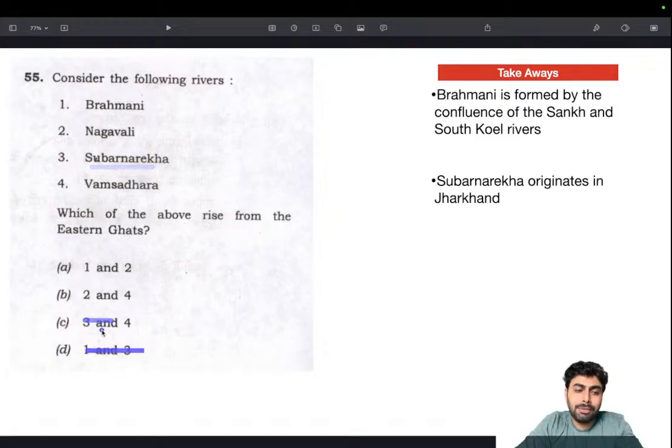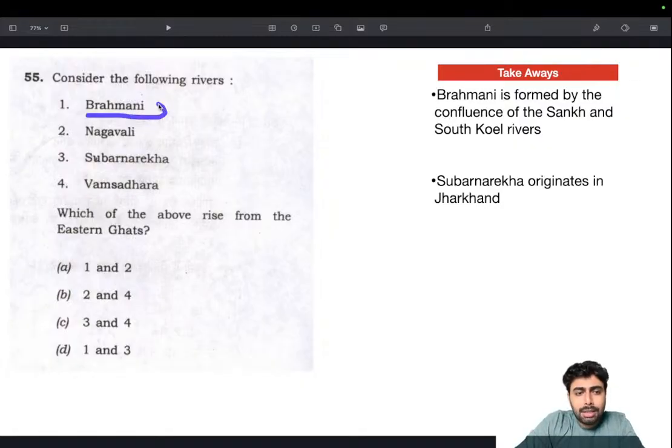Eliminating Subarnarekha left me with only two options, meaning that Nagavalli is right, and I have to choose between Brahmani or Vamshadhara. Here also I knew one more thing, that Brahmani is actually a confluence of two other rivers. So there is a good chance that it doesn't necessarily originate from the Eastern Ghats. This knowledge comes from Bhitarkanika mangroves and Gahirmatha sanctuary. These are the things that we often come across in Ramsar sites, olive ridley turtles, things like that.